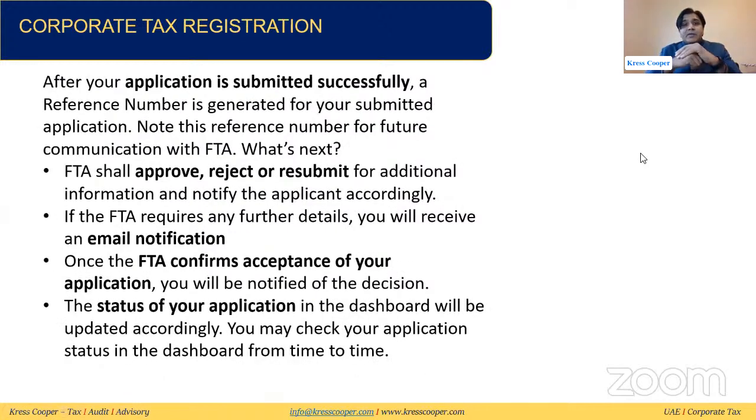Once the application is submitted, FTA can approve it, FTA can reject it, or FTA can ask you to resubmit the application. In case they ask, we need to resubmit the application. But once it is confirmed, FTA will allot you one specific number. I personally believe this is very basic information for the registration of the entity for corporate tax purposes, and most of the sections were already discussed.